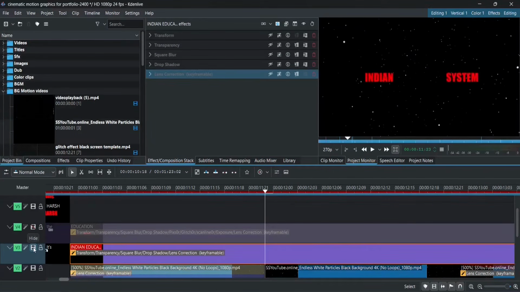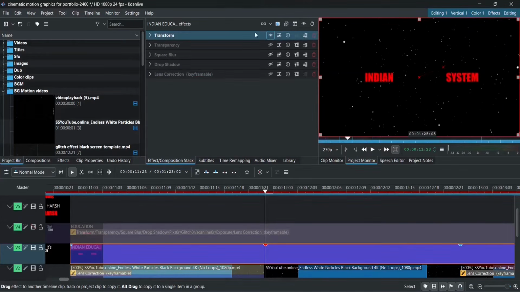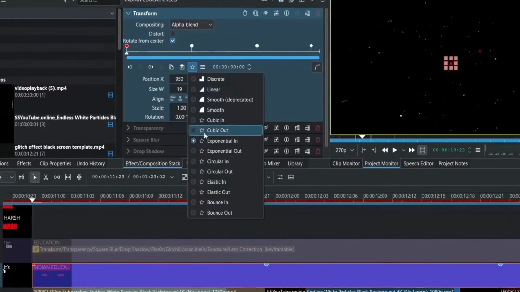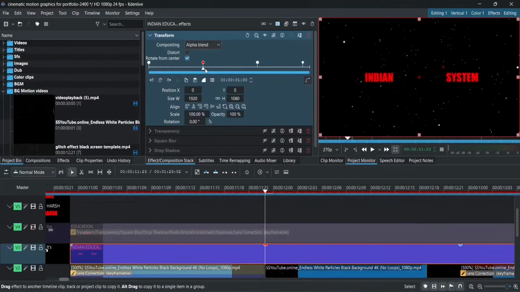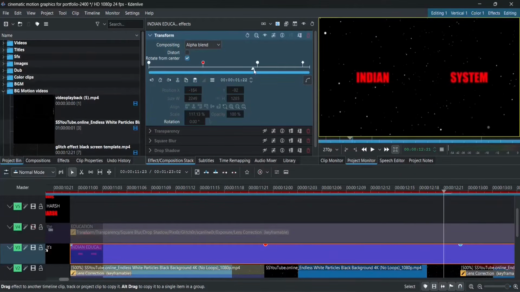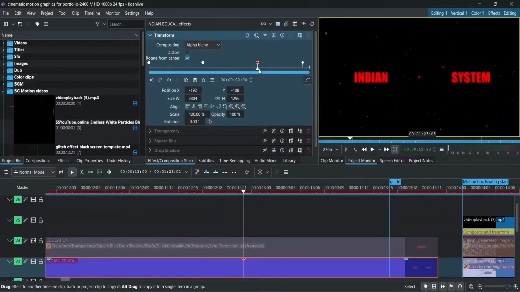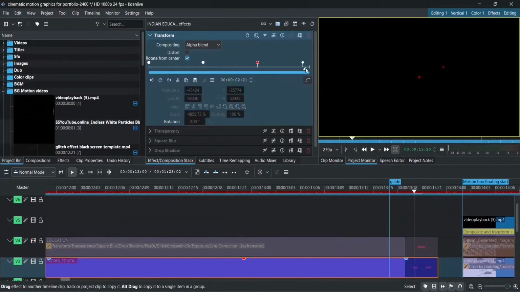Okay, let's start with the Indian system text. To sync its movement with the background, I used the transform effect and animated it. I probably don't need to explain every step, but there's one part worth pointing out. At the start, it simply scales from 1% to 100% with an exponential in effect. Then, you'll notice a smooth mid-scale from 100% to 120%. Basically, a slow, subtle push forward to stay in sync with the background motion. Finally, it scales from 120% upward until it gets so large that it leaves the screen or completely covers it. In this case, I stopped once it went out of the frame.